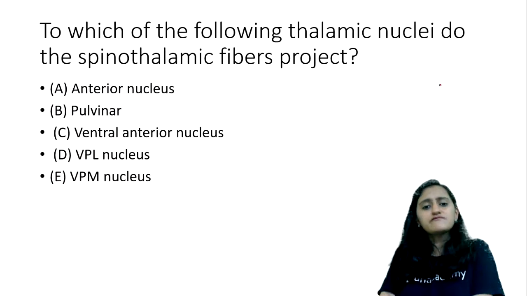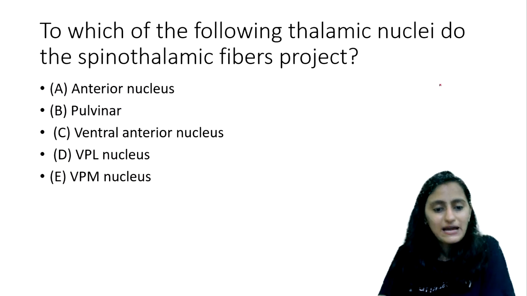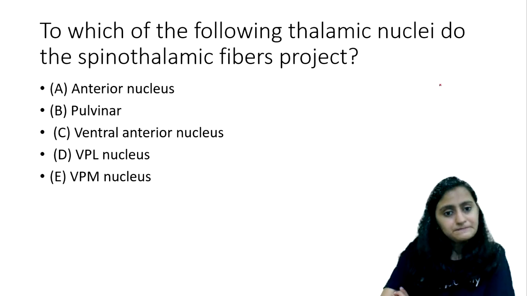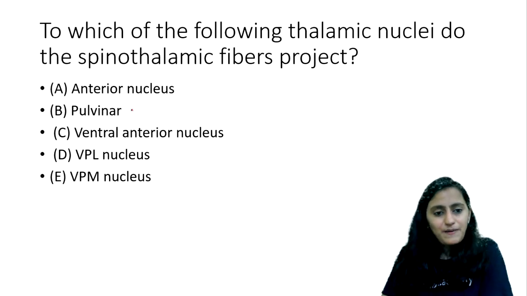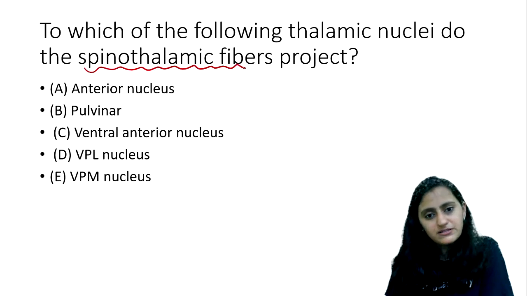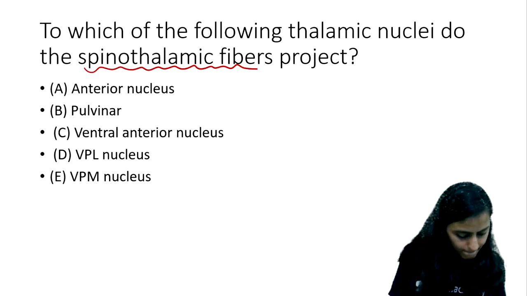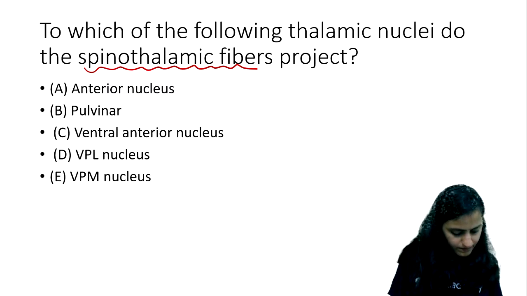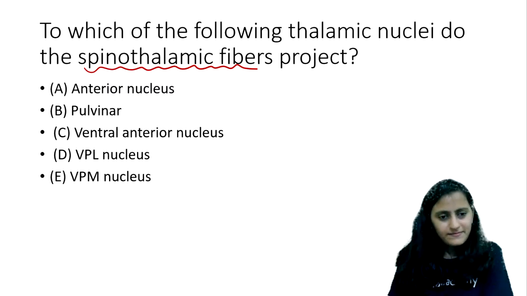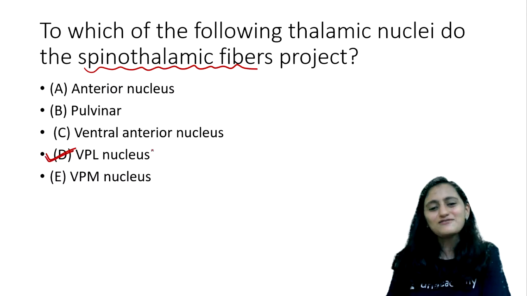Next question. To which of the following thalamic nuclei do the spinothalamic fibers project? Absolutely right. You all have become experts in thalamus now. So it's the VPL.